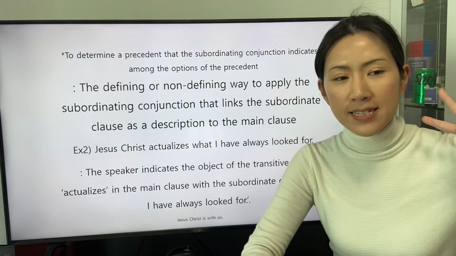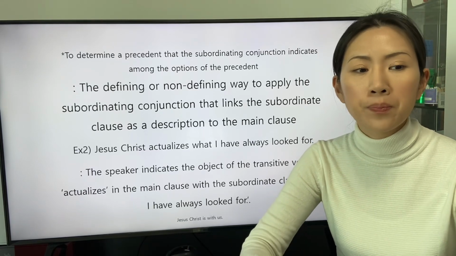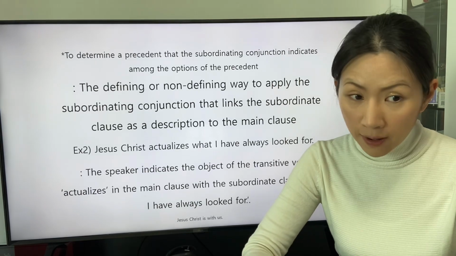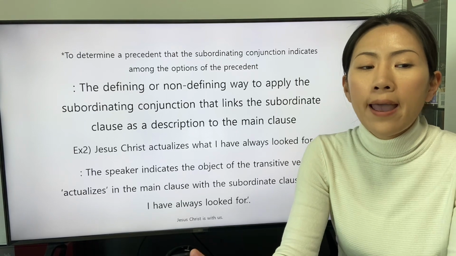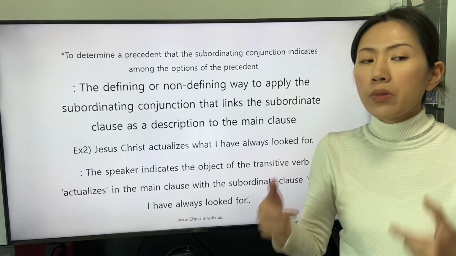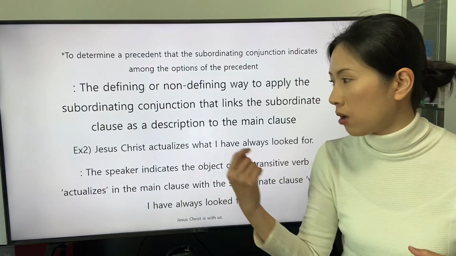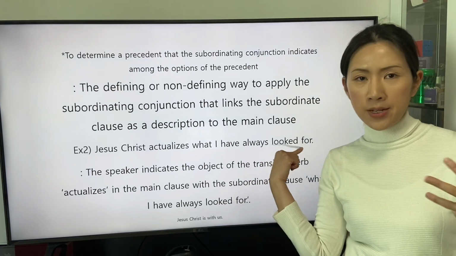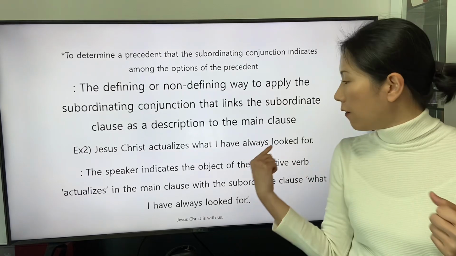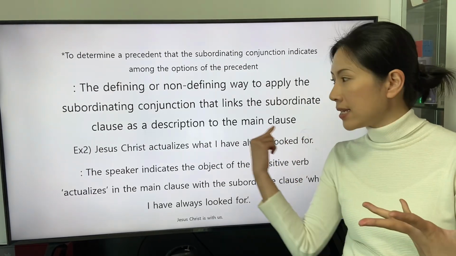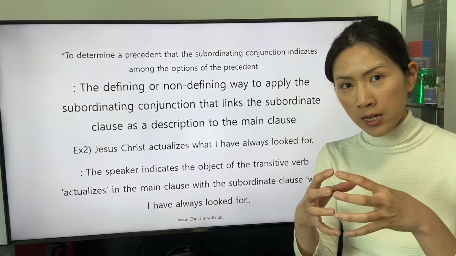The second sentence is this. Jesus Christ actualizes what I have always looked for. The speaker indicates the object of the transitive verb actualizes in the main clause with the subordinate clause what I have always looked for. The object of the preposition for is indicated by the pronoun what, applied as a subordinating conjunction.